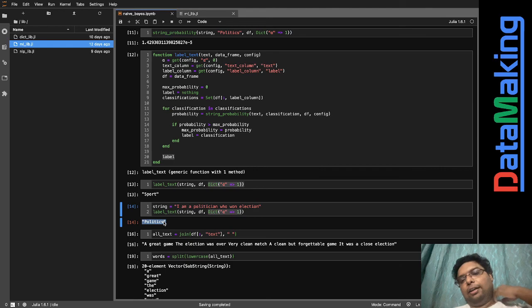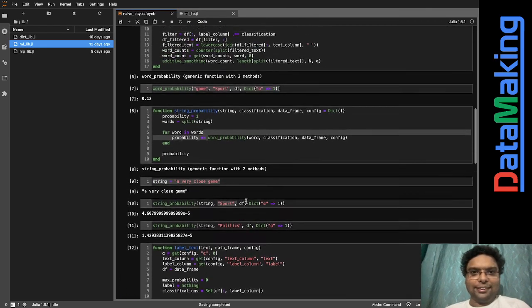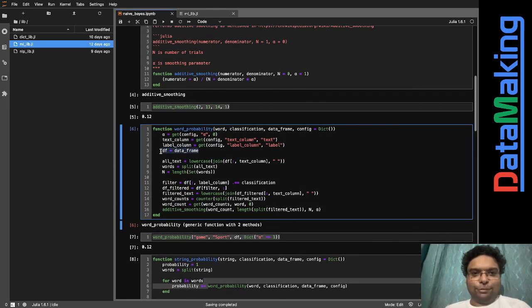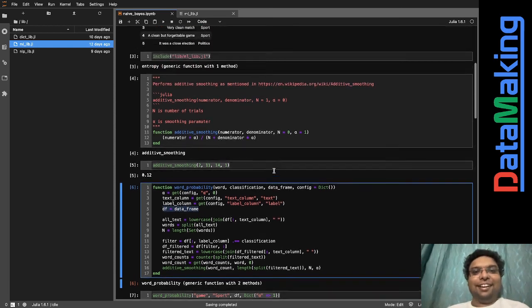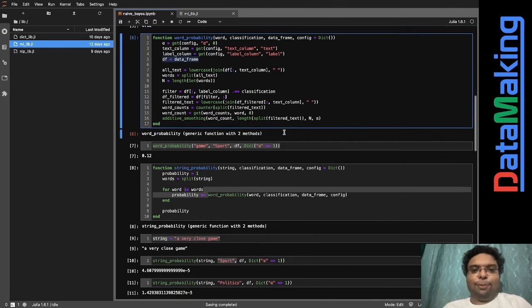Ultimately, when I am committing this code, I need to do two things. First, alpha needs to be 1 over here, and over here this df needs to be data frame. I've made this blunder, but I'll correct it and push the code, and only after that I'll upload and link all those things in the video description. I hope you have understood it. Hopefully the code is not complex. Even if it is complex, please go through and understand. And this is how naive Bayes is being used.